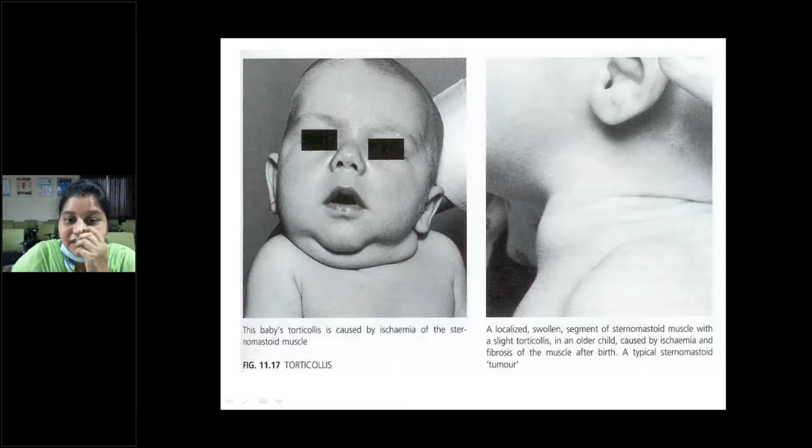So what will be the treatment? Treatment is mostly physiotherapy. If physiotherapy doesn't resolve the condition, then we move on to removal of the tumor and suturing of the sternocleidomastoid muscle.